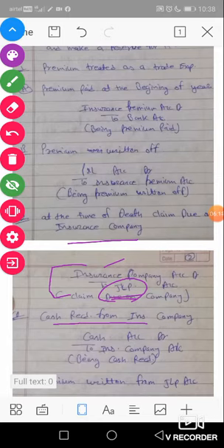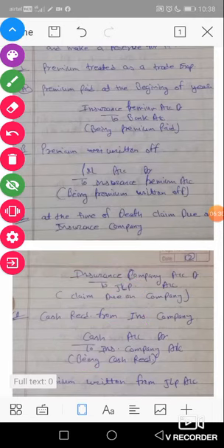We will receive the claim amount from the insurance company. In the first entry we made the claim on the insurance company, and in the next entry we will receive the amount from the insurance company. The entry is cash account DR to insurance company, being cash received of claim. Okay, so now the next entry.